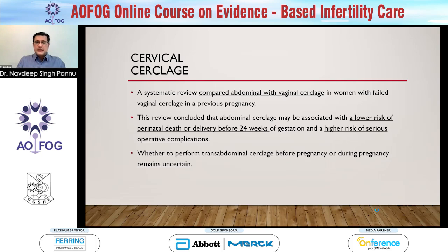This review concluded that the abdominal cerclage may lower the risk of perinatal death or delivery before 24 weeks, but at high risk of operative complications, bleeding, infections. So whether or not to perform an abdominal cerclage or cervical cerclage remains uncertain. And the newest modality we have is the Arabin pessary, which is even less invasive.